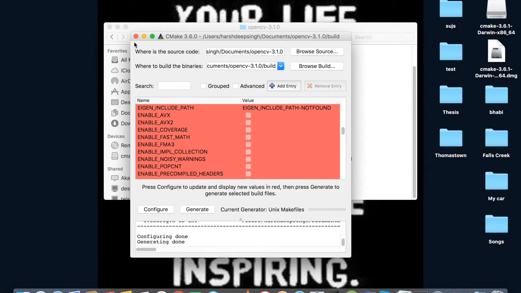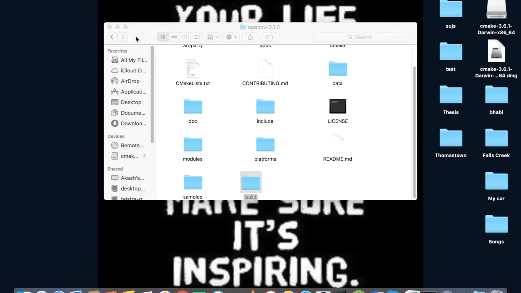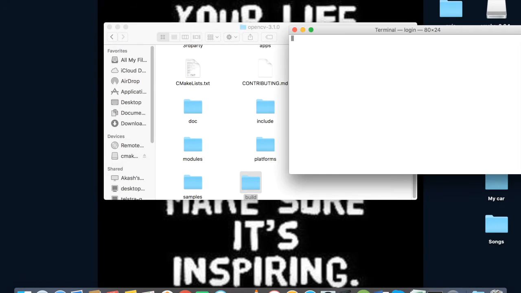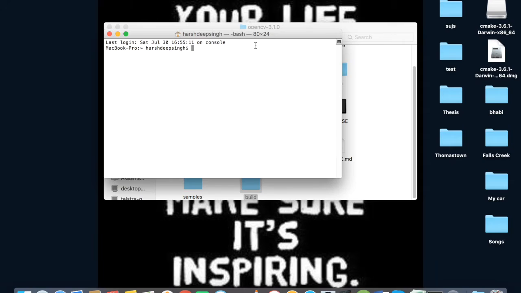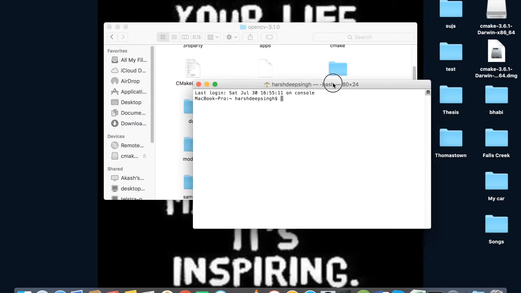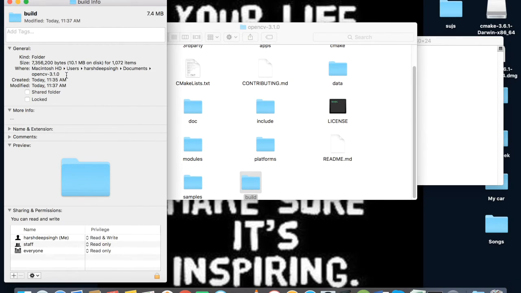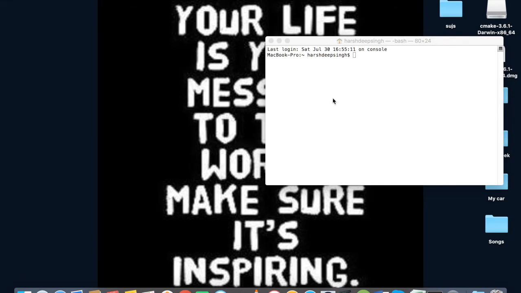All right, your opencv is now configured with the cross-platform cmake. Now what we have to do is open terminal, and just type this keyword, terminal. To open the terminal, we need to enter the path destination of this build. So we'll take the info, we'll use this address, and here we go. We will enter this. Now we will enter the build.